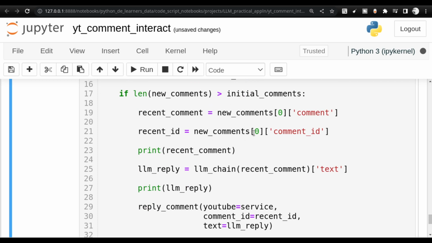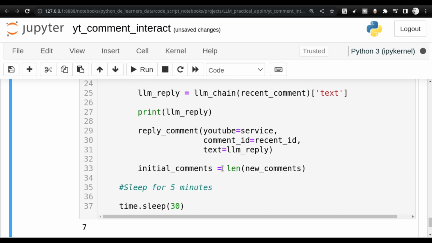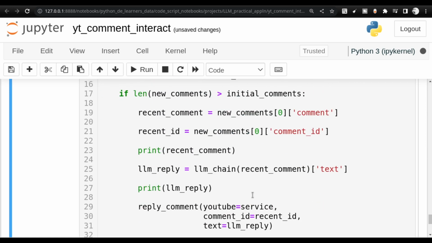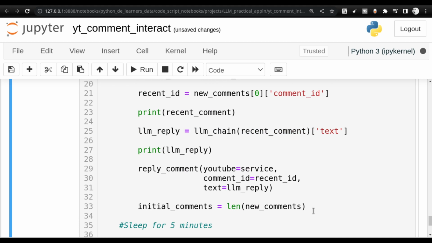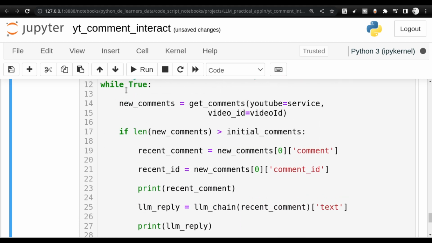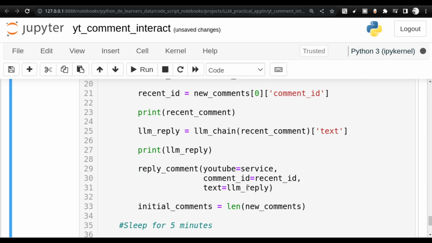The recent comment 0 was getting continuously called and sent to the LLM. So I had to add this particular line where I update the initial comments to the length of new comments. In this way, when the loop completes and enters the new loop, this condition will fail, and it will not enter into this execution loop. So this was the mistake that I had made.